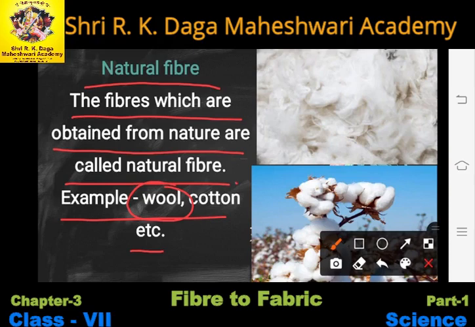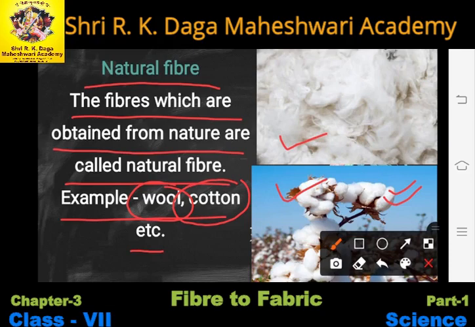And the cotton we get from the plant, as you can see in this diagram. This is the cotton plant, and we get cotton from a plant. So the animals and the plants both are natural resources, right? When natural resources give us the fiber, then those fibers are called natural fibers.